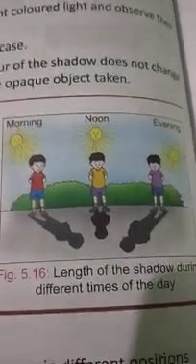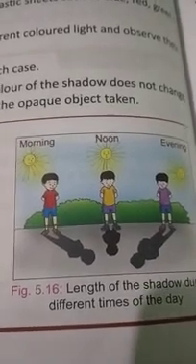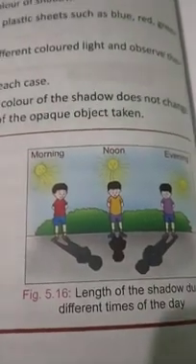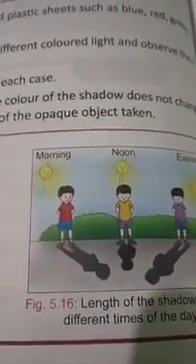Understood? So I will discuss two more topics, umbra and penumbra. These are also based on shadow formation, the size of the shadow and the distance between the object and the light, in the next video.